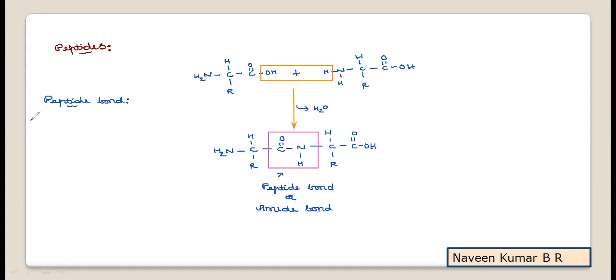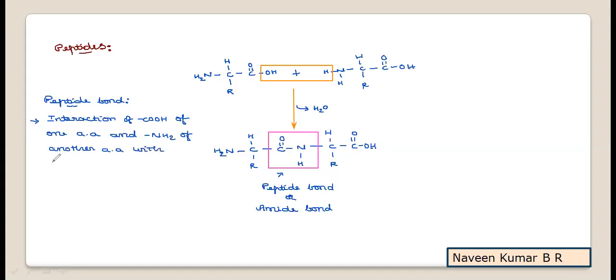A peptide bond or amide bond is formed by the interaction of COOH of one amino acid and the amine group of another amino acid with the removal of a simple molecule, that is water.